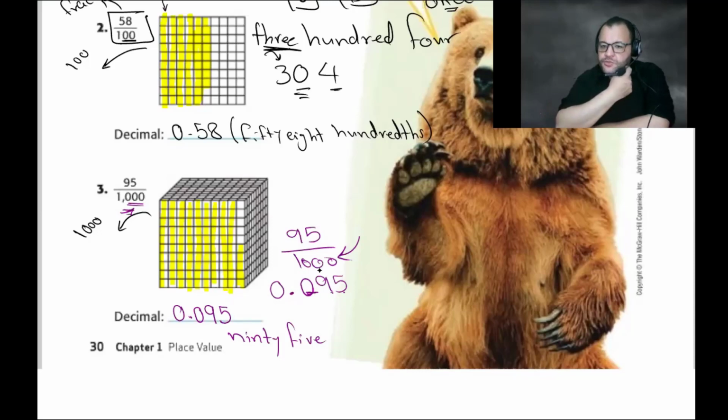The number at the denominator here is 1000. So we just write 95 over 1000. Then don't forget to write thousandths. Thousandths means the 1000 is written in the denominator of the fraction.